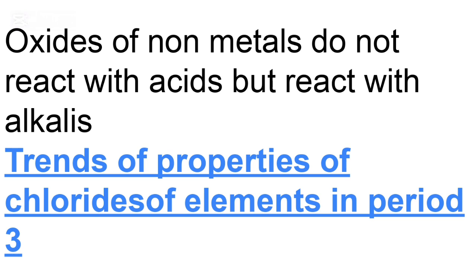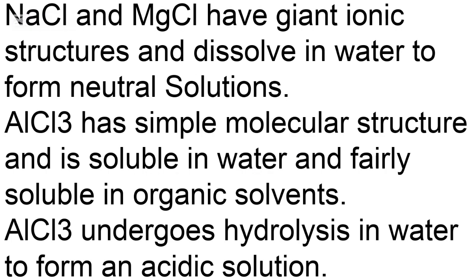Now let's move on to trends of properties of chlorides of elements in period 3. Let's look at their chlorides and how they behave in different reactions. Sodium chloride and magnesium chloride have giant ionic structures, and therefore they dissolve in water to form neutral solutions.